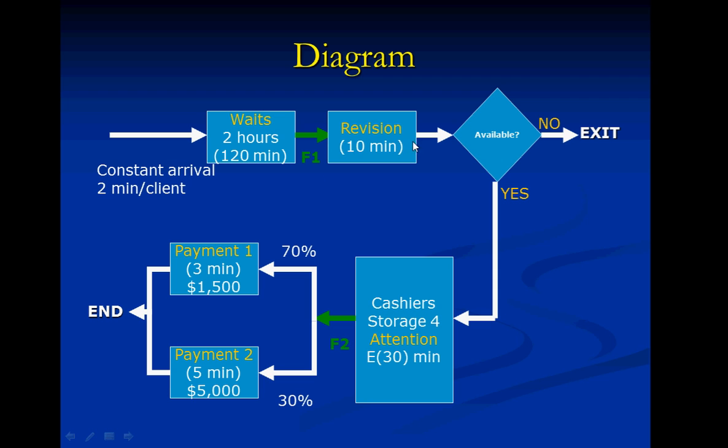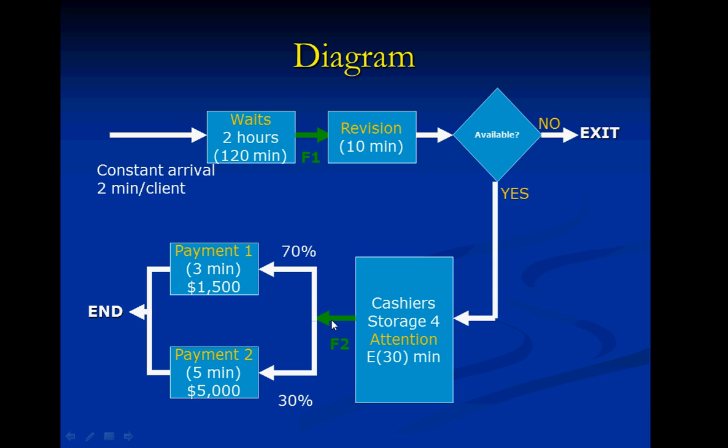Then we see if one of 4 cashiers is available. If they are not available, we go. And if they are, we go to them, we get attended in a time of 30 minutes, being exponential. And then we go to pay and we form another line.